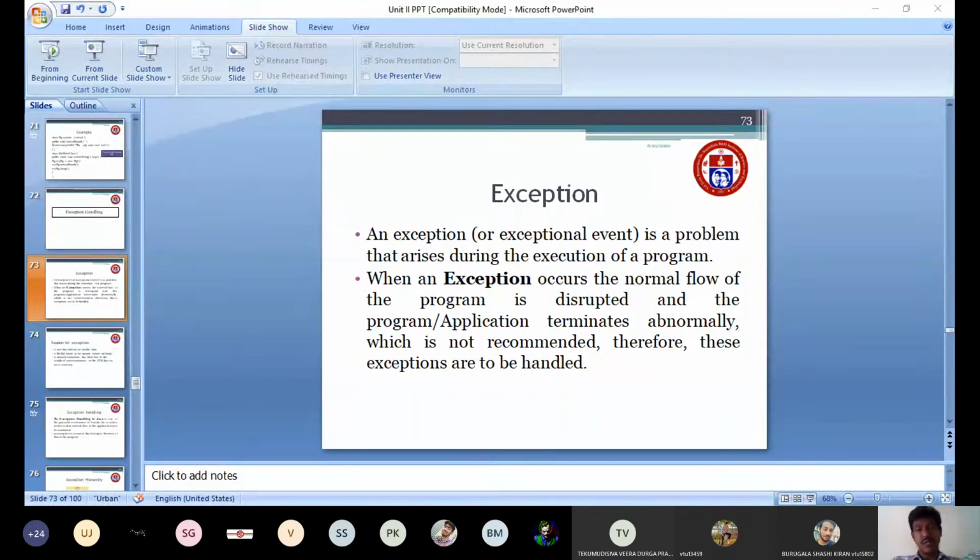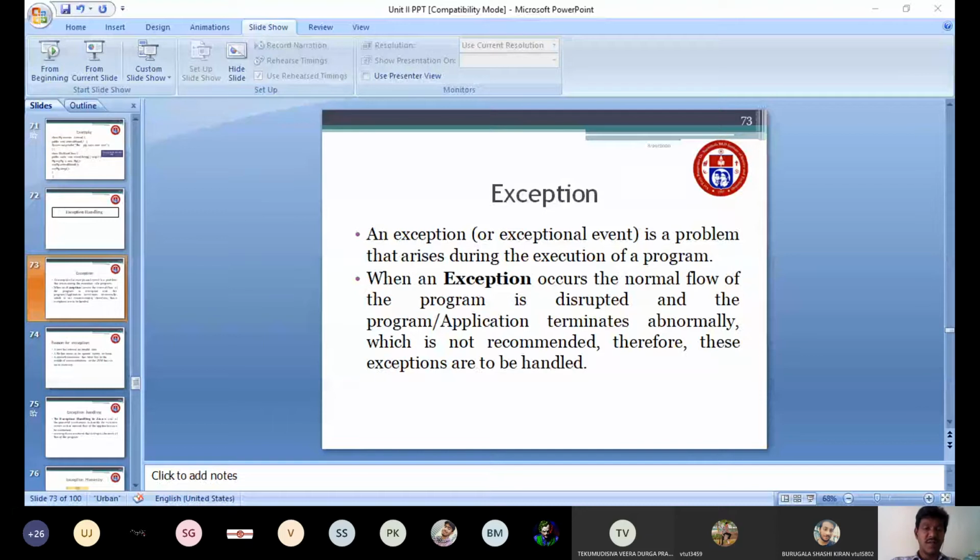So exception means it is a problem that arises during the execution of the program. Whenever an exception occurs, the normal flow of the program is disrupted. For example, I have written C equal to A by B. Assume that my A value is 1 and B value is 0. Whenever we try to print C, if you are using a printf C statement, that statement will not be executed. Similarly in Java, if you are using system.out.println, that statement will not be executed.